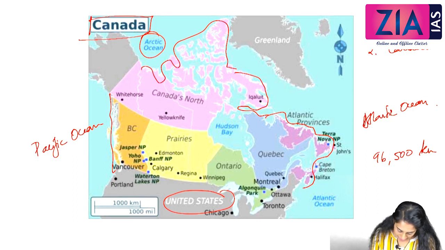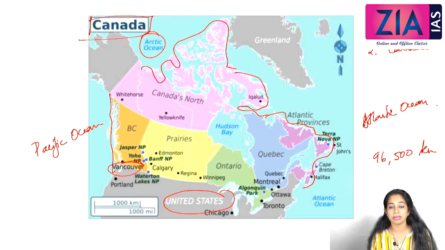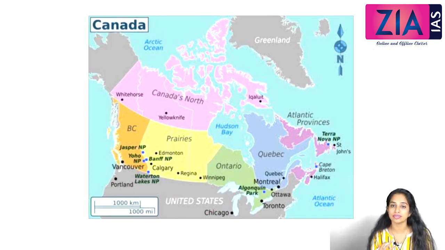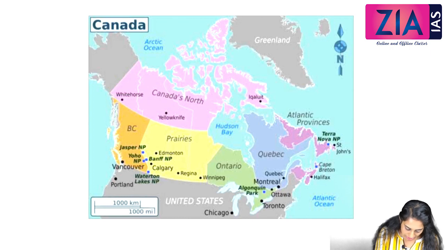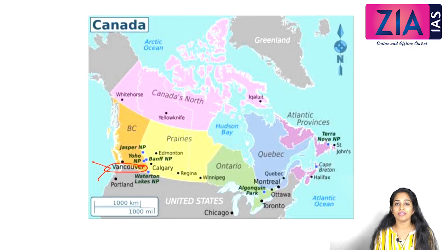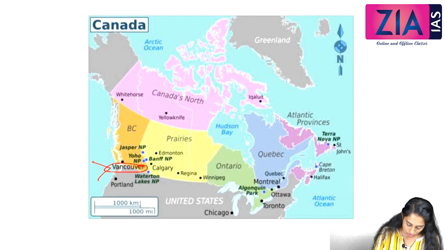Okay, first we can see city of Vancouver. Vancouver is famous for 2 different things. Basically, we know that Vancouver is a city which is located towards the western part of Canada. Let's talk about cities. So the first city we are talking about is Vancouver. Vancouver is located towards the western part of Canada. So this city we can locate for 2 major reasons. That is, the timber, or we say it as lumbering industry, and Vancouver is famous for film industry. So we can locate Vancouver with the importance of lumbering or film industry.